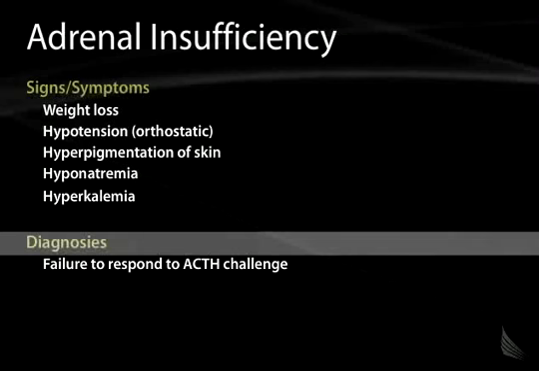How do you diagnose adrenal insufficiency? One of the ways is biochemically. In addition to the history and examination, you can try to stimulate the adrenal gland with synthetic ACTH. We call that cosyntropin. So you do a cosyntropin stimulation test. You measure cortisol at baseline, then you inject intravenously cosyntropin, which is synthetic ACTH, and the adrenal gland should respond to ACTH by producing much more cortisol.